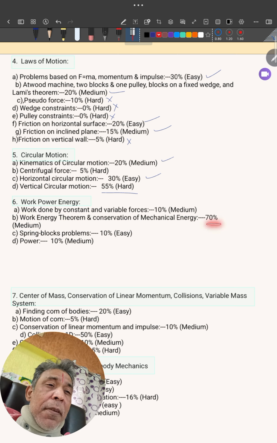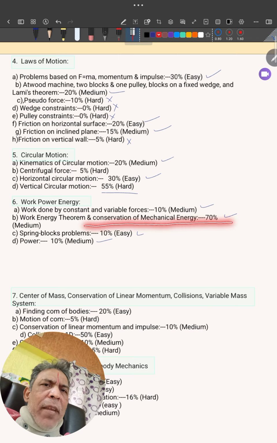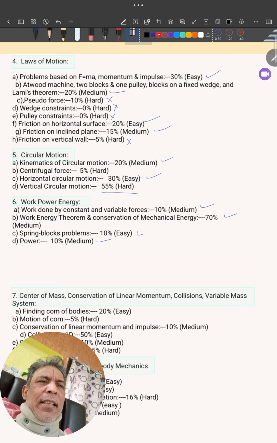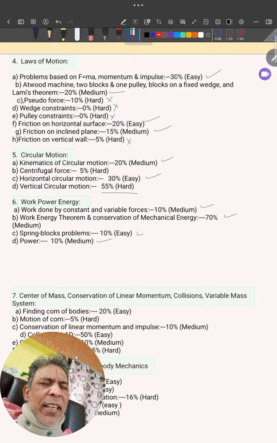Now, at least you prepare this conservation of mechanics, 70% weightage. You should not miss this. So here I suggest you can manage all these topics. And if time is not there, at least focus on this conservation of mechanical energy, work energy theorem, because higher weightage it is. Like this, in work energy theorem, the subtopics, these are relevant. Hope I am trying to give some information, because almost the total syllabus now I am just speeding up. Make observation. Each and every subtopic I'll be explaining.